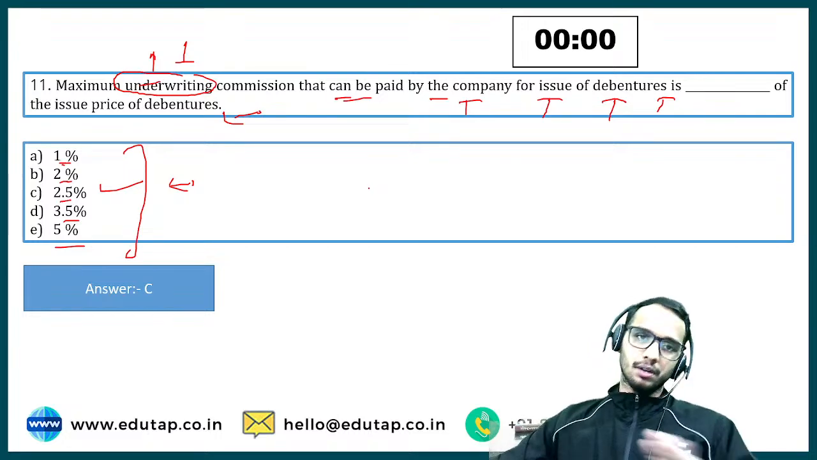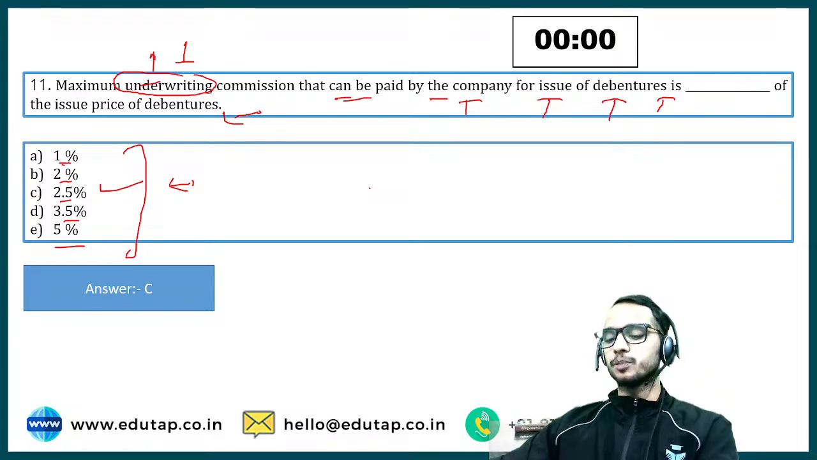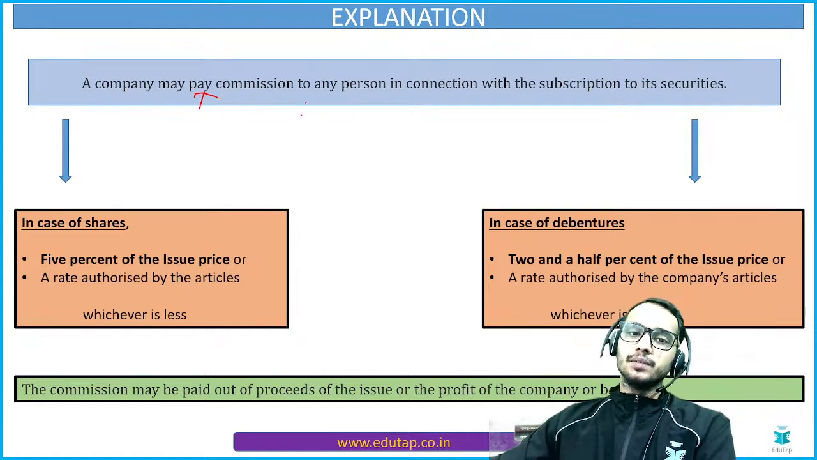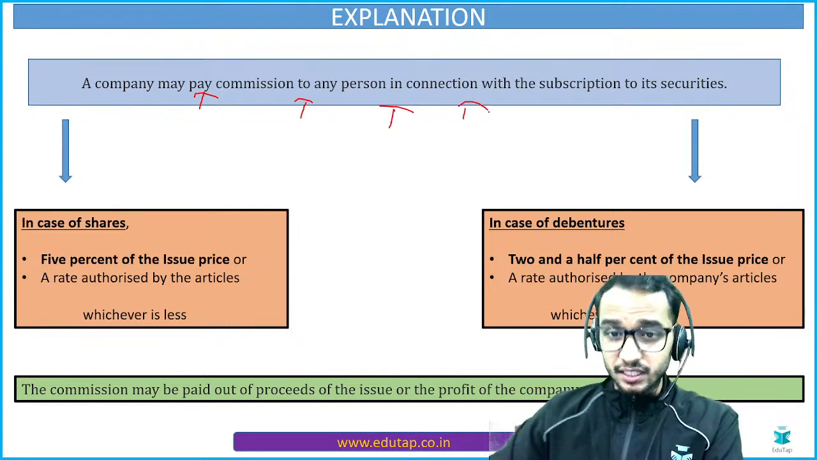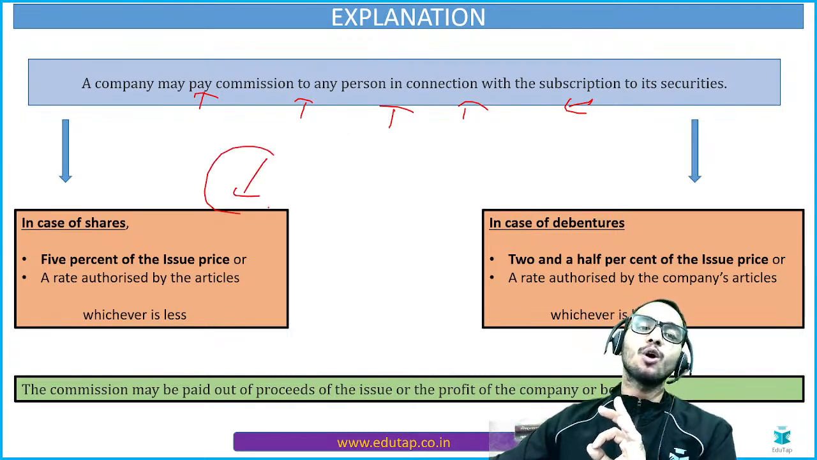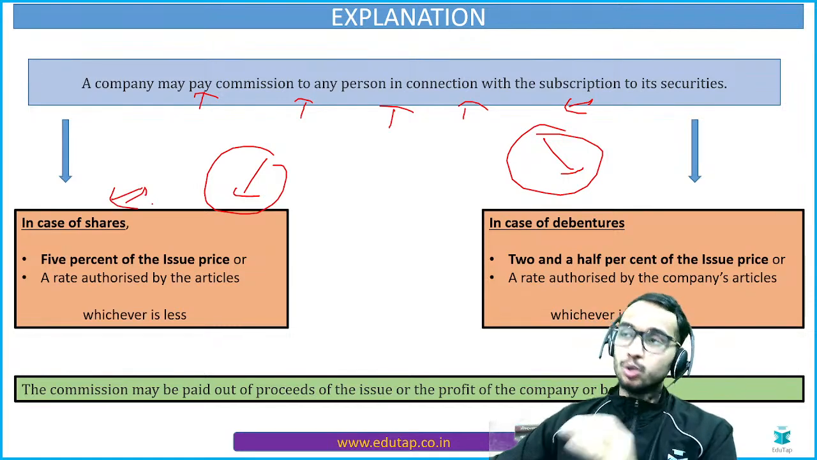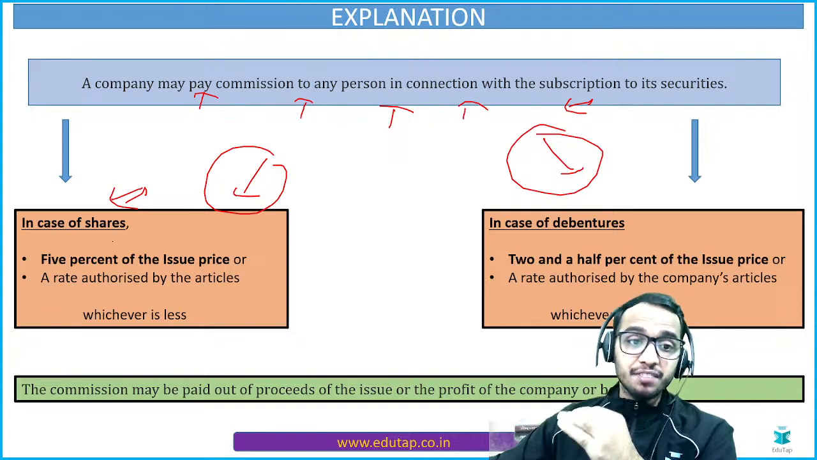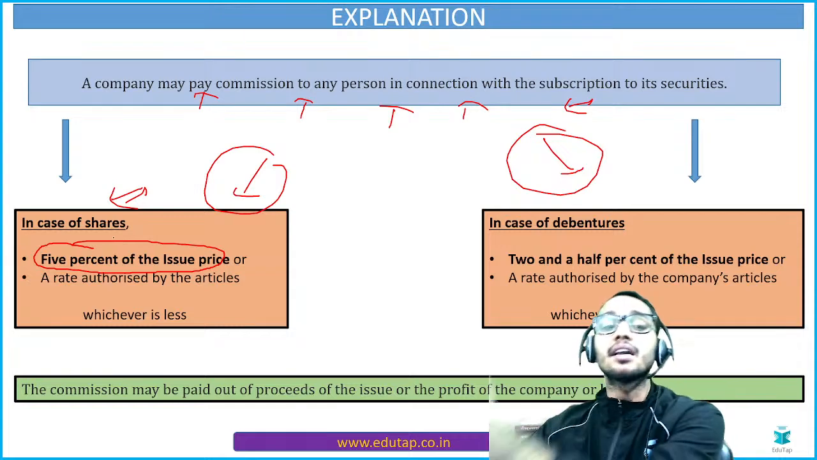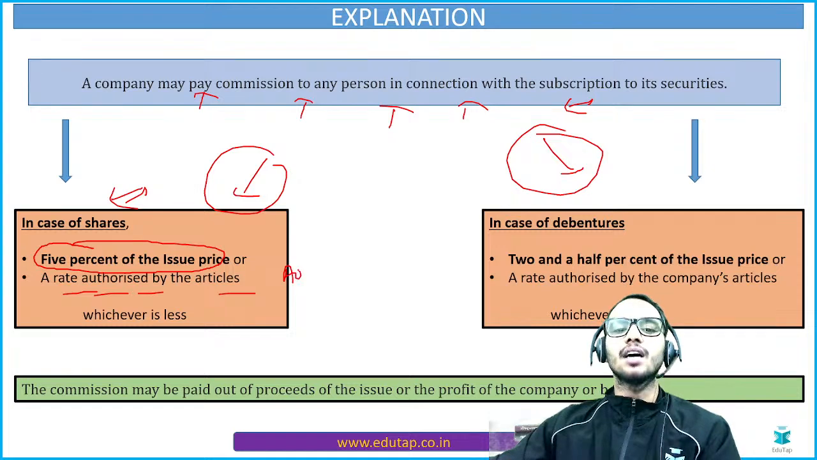You type in the chat section. Till then, we will look at some additional information with respect to this provision. A company may pay commission to any person in connection with the subscription of its securities. But the point here is you need to remember all the percentages. In case you are issuing shares, you can pay 5% of the issue price as commission to the underwriter, or a rate authorized by the articles. What is this article? Article of Association.